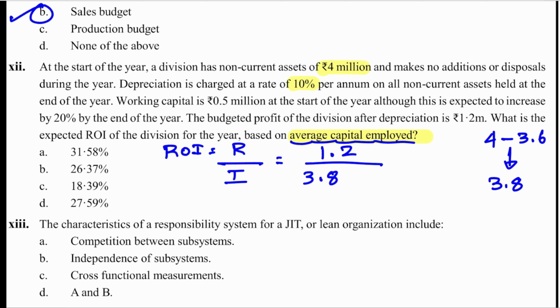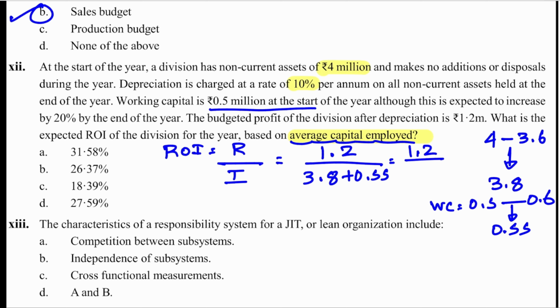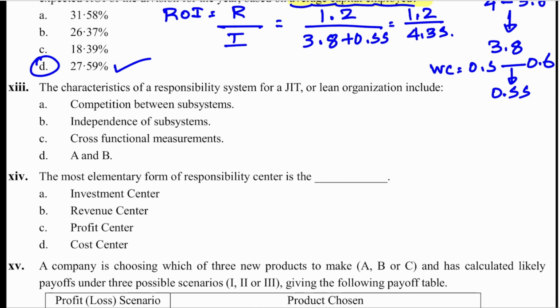Then you have working capital of 0.5 million at the start of the year, expected to increase by 20%. It goes to 0.6, so the average is 0.55. So this is equal to 1.2 divided by 4.35, which is 27.58%. So option D.